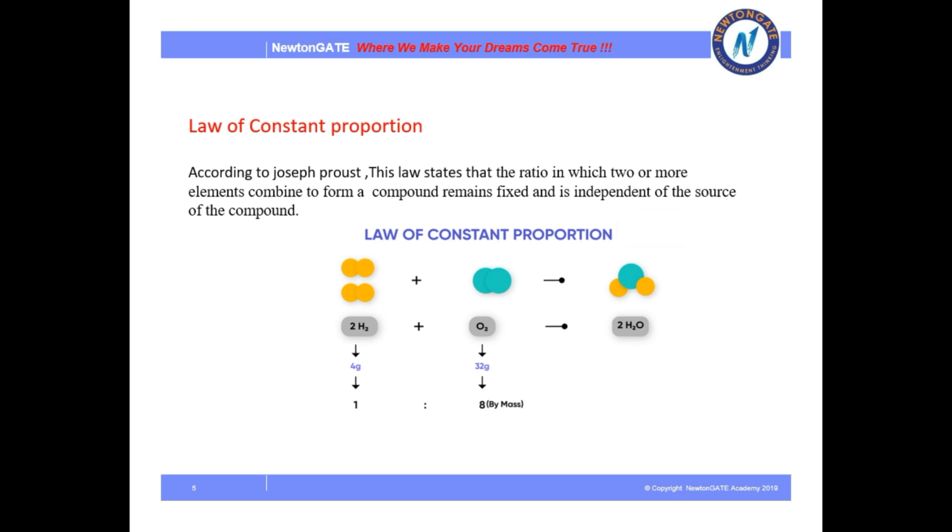Another law is the law of constant proportion. This law states that the ratio in which two or more elements combine to form a compound remains fixed and is independent of the source of the compound. Let me explain with a simple example. When hydrogen combines with oxygen to form water, here 4 gram of hydrogen is combining with 32 gram of oxygen. And if we take the ratio of 4 and 32, we find it 1:8, which is a very simple whole number ratio.